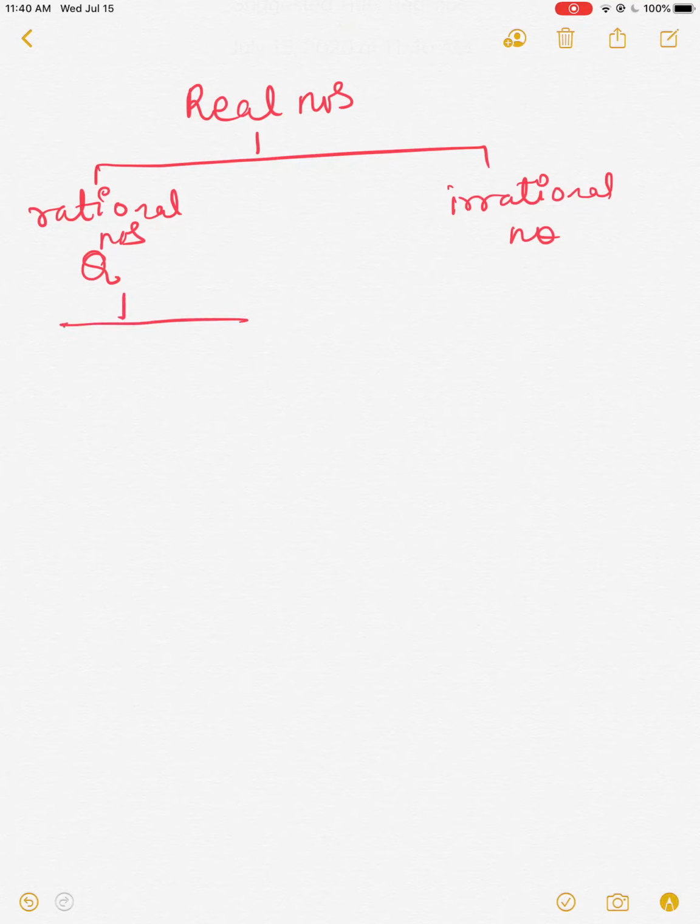Now in rational numbers, we have whole numbers, W means whole numbers, and natural numbers and integers. All these will be coming under the rational numbers. Any number which can be represented in P upon Q form is a rational number.